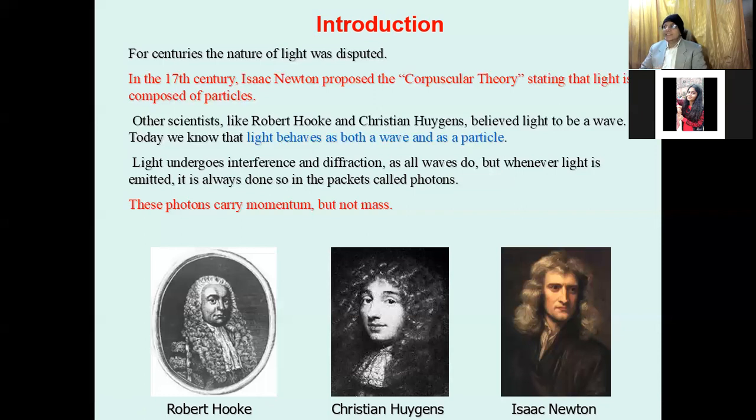These three scientists gave lectures on the light and proposed that the light is a particle beam, a stream of particles, and it was first proposed by Sir Isaac Newton in the 17th century and named the corpuscular theory.